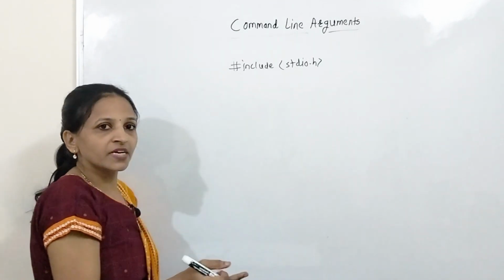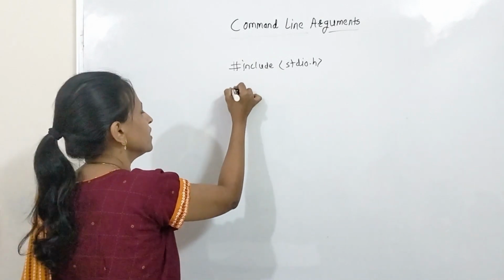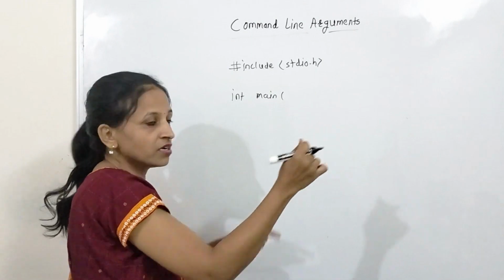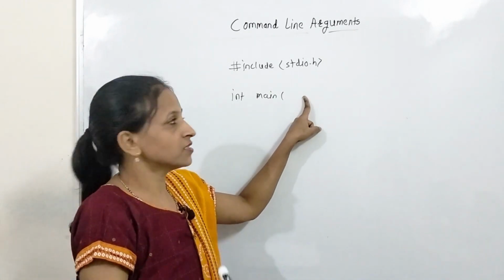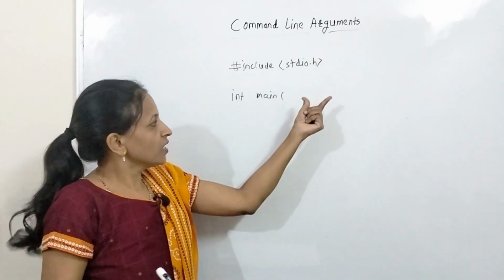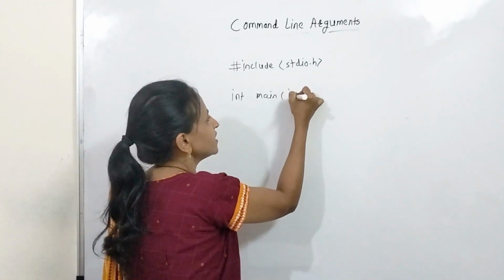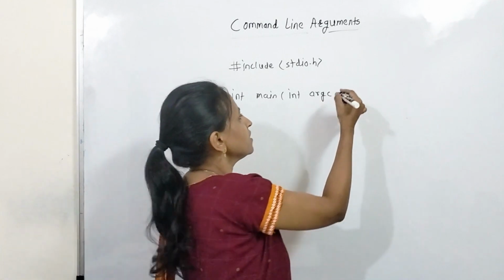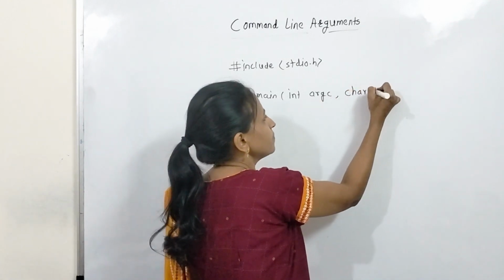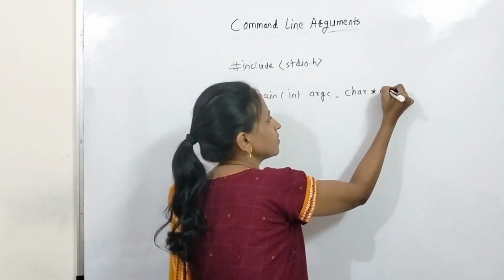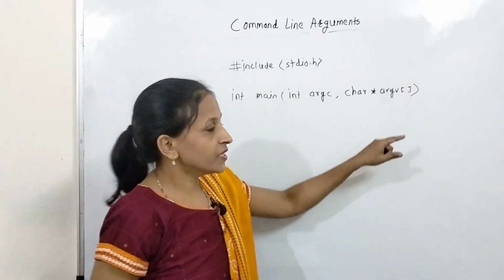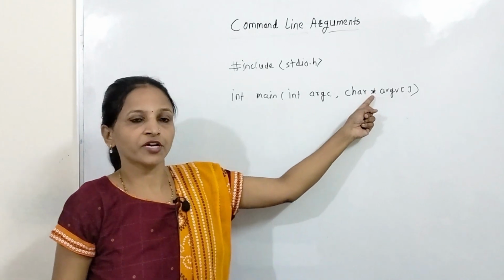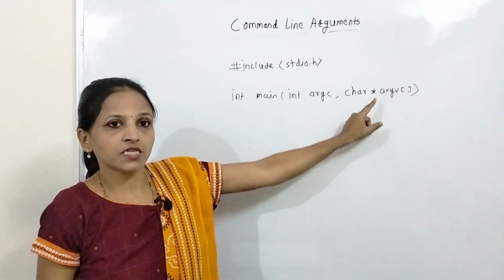Now, how to write main? You cannot write only int main with nothing in it. Here we have to pass something, that is the command line arguments. The first argument is of course int argc, and the next argument is char star argv. There should be square brackets, it is compulsory, and this is an array of pointers, that's why there should be a star.